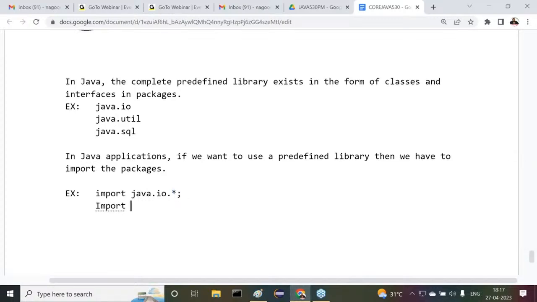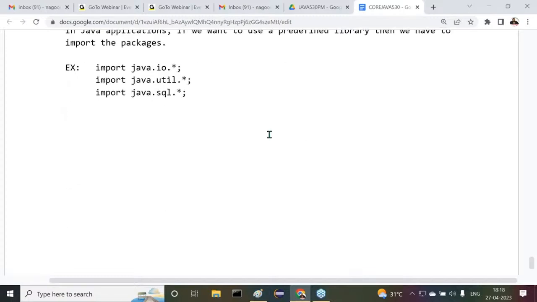Next one is import java.util.star. Similarly, in the java.util package, so many classes and interfaces are available. I want to get all of them. Next one is import java.sql.star. So in the java.sql package, so many classes and interfaces are available. I want to use them. That's why we have used this star.